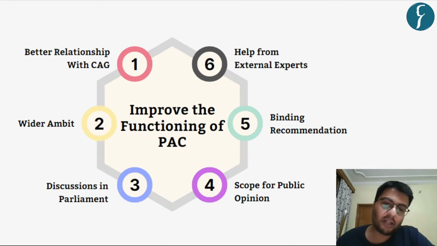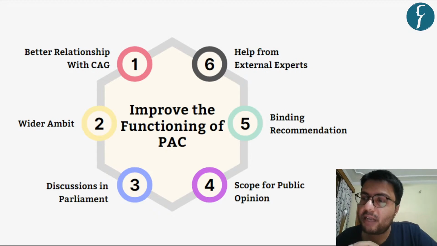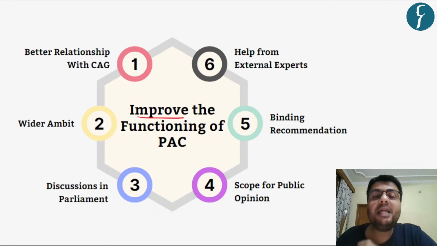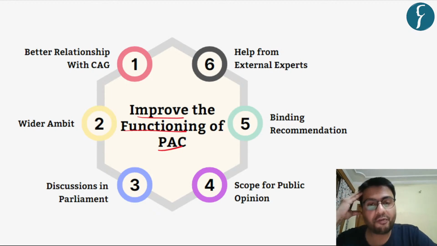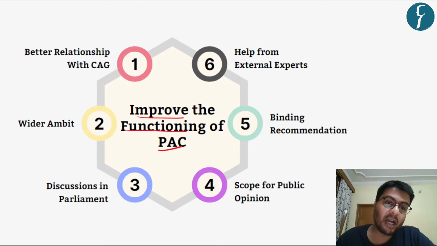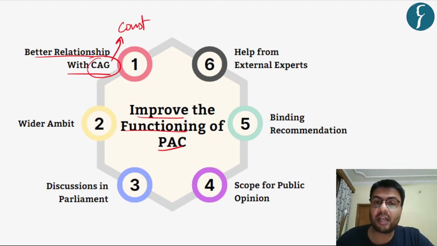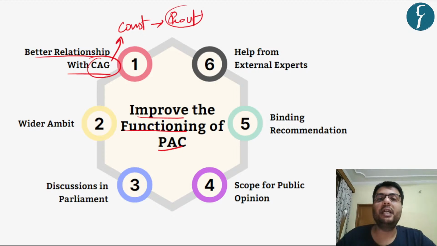In this regard, let us understand what steps can be taken to improve the functioning of the Public Accounts Committee. The first suggestion is to have a better relationship with the Comptroller and Auditor General of India, because this is a key constitutional functionary. However, the appointment of the CAG comes under the sole prerogative of the government of the day.